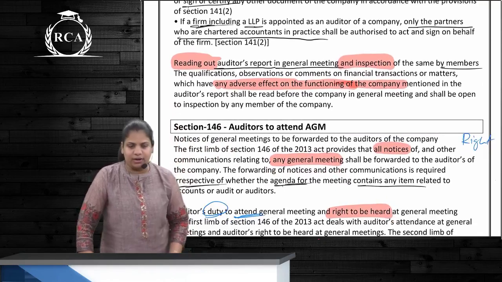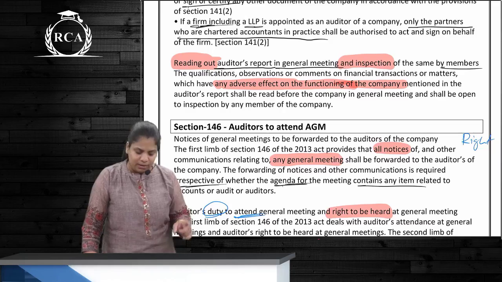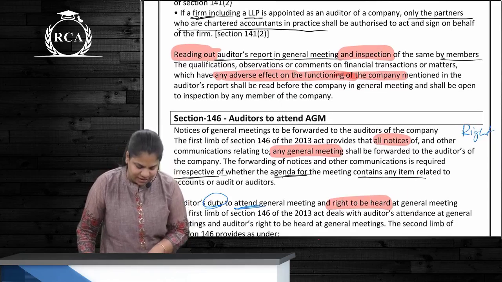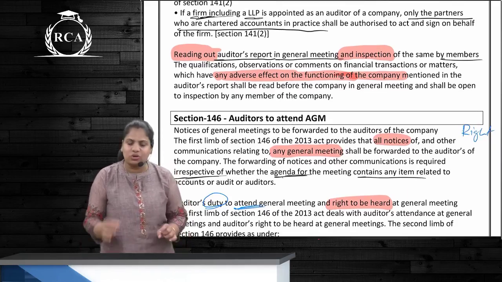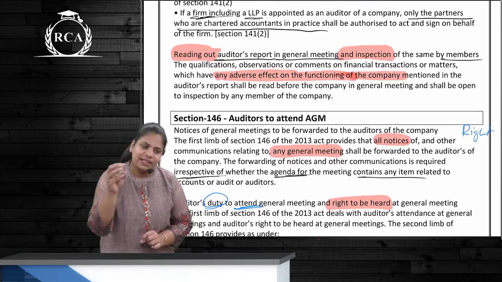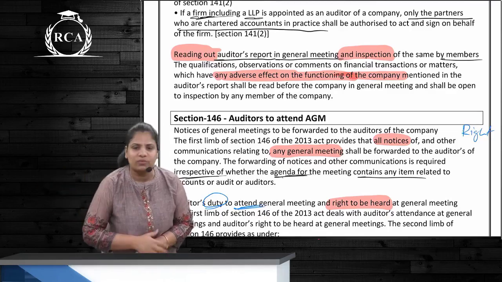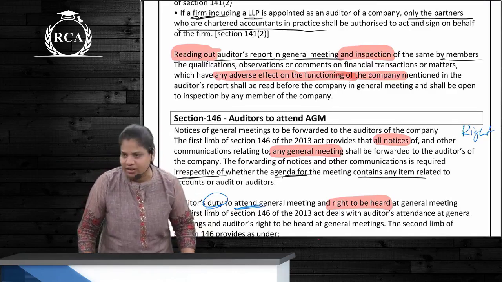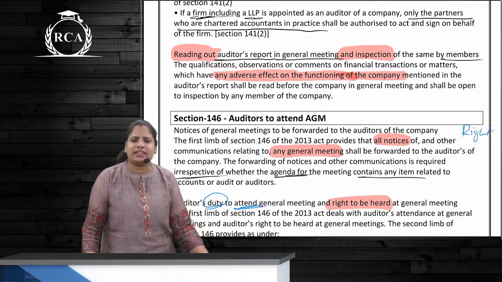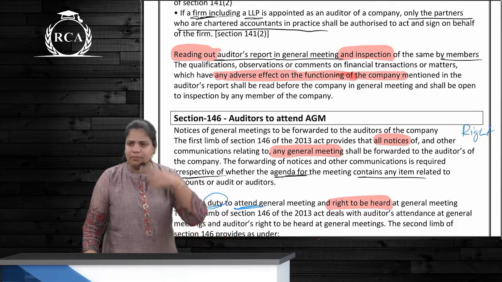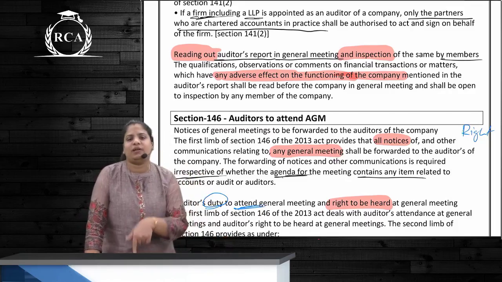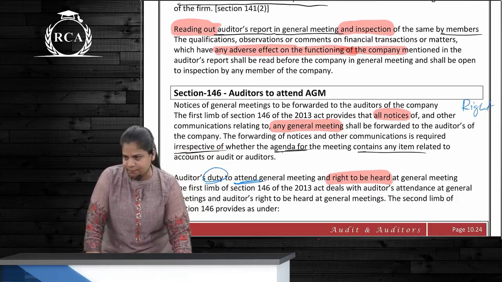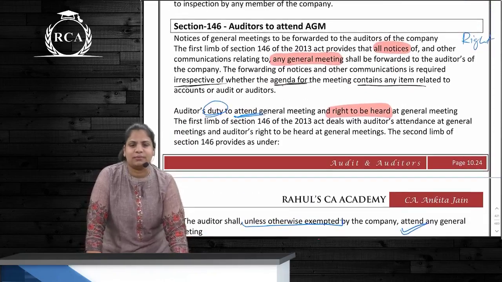Reading out of the audit report and inspection of the audit report will be given to the members only, and only if it has any adverse effect on the functioning of the company. So a qualification is given by the auditor that this kind of transaction has an adverse effect. Only then will this audit report be read out at the general meeting. If there is no such qualification, then it will not be read out. But will it be sent to the members? Yes. But reading out will be done only in case of adverse effect, and that too only on the functioning of the company. Clear?